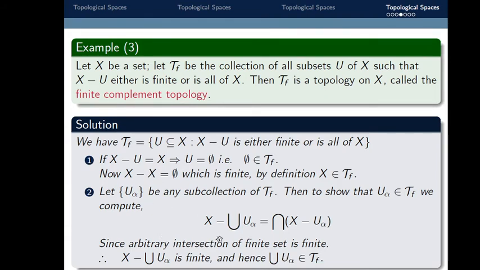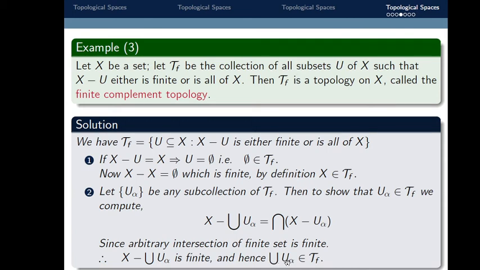What we did here: I chose U alpha in tau f and showed the union of U alpha belongs to tau f. Why do we take the difference here? We are using the definition that X minus U is either finite or is all of X. So we compute X minus the union of U alpha.